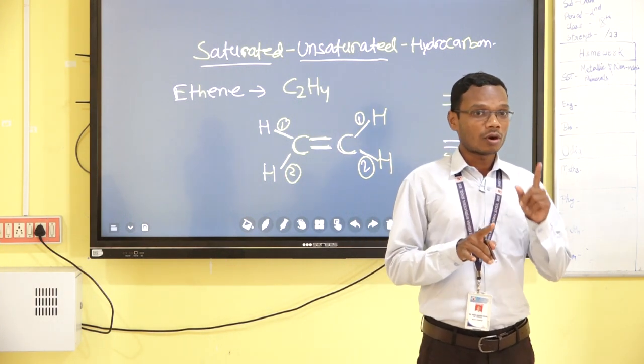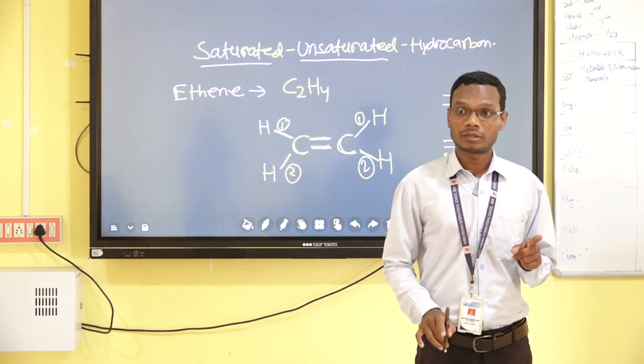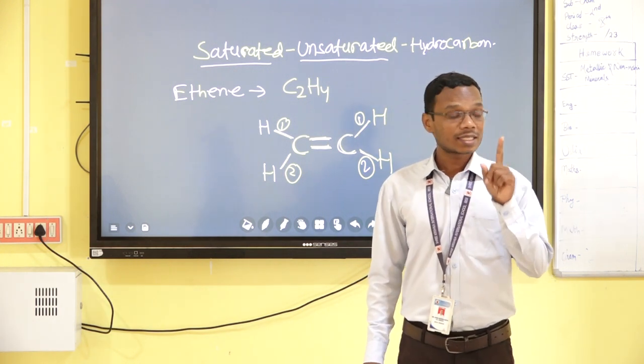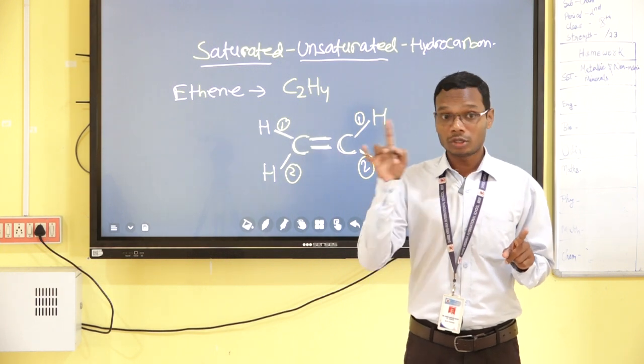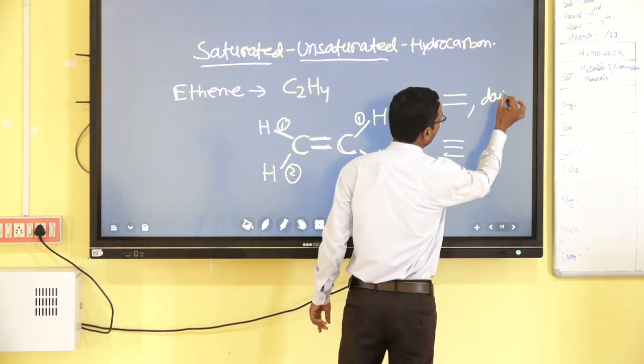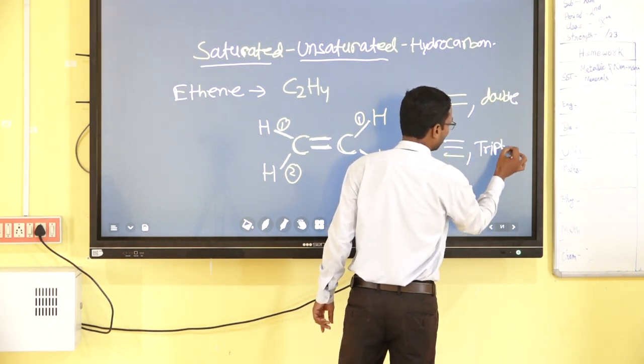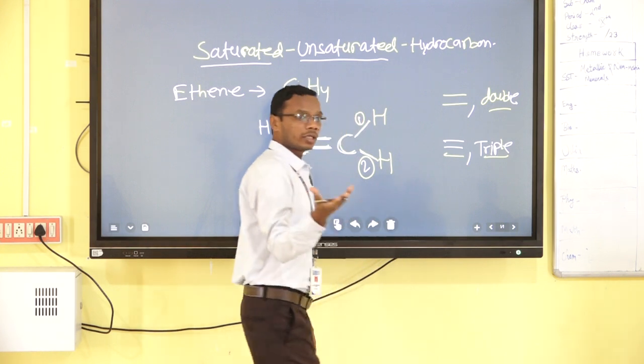So, next, what is an unsaturated hydrocarbon? If all the single bonds of carbon are not satisfied, that means it contains a double bond or triple bond.